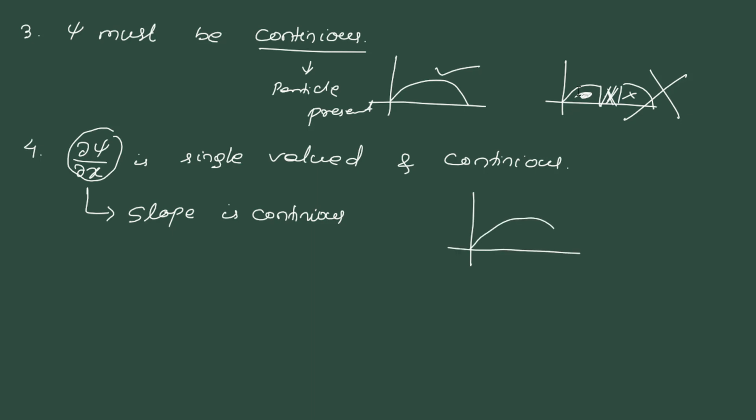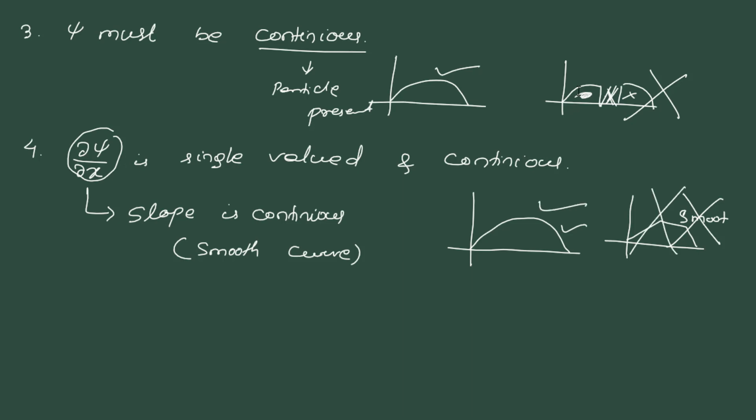Just see, a smooth curve, yes or no? This is a smooth curve, the slope is continuous. Then let's see the second one. This is not a smooth curve. Yes or no? A rapid fall, a rapid rise. So this wave function is not allowed. Only this type of wave function is allowed.